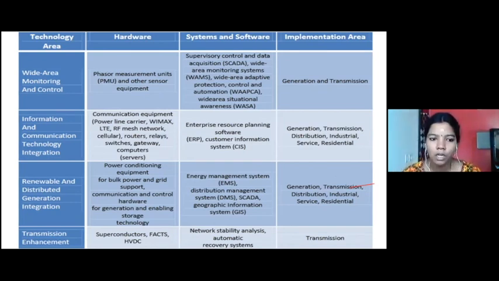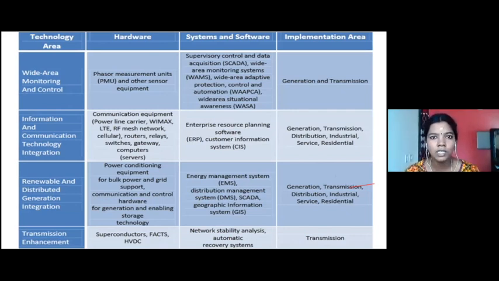Then we have renewable and distributed generation integration. If more renewable energy is coming into the picture, my power conditioning equipment should understand that renewable energy has come into the electrical grid and should work accordingly. There are a lot of power equipments in a normal traditional grid, enhancing the frequency and supporting enough voltage.